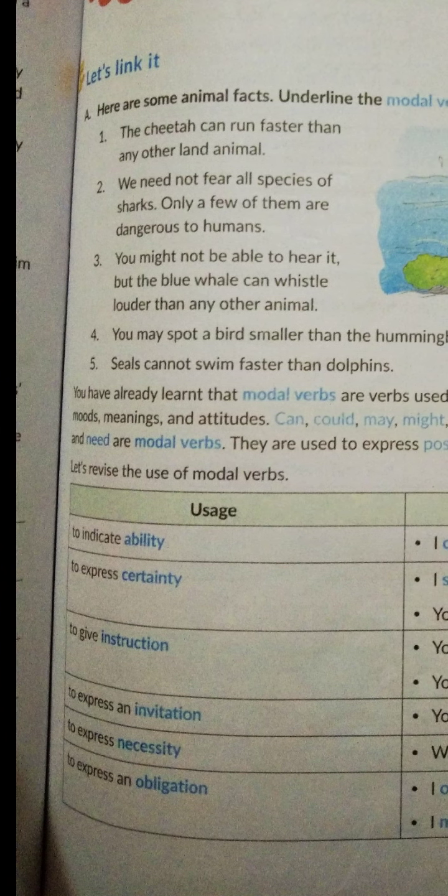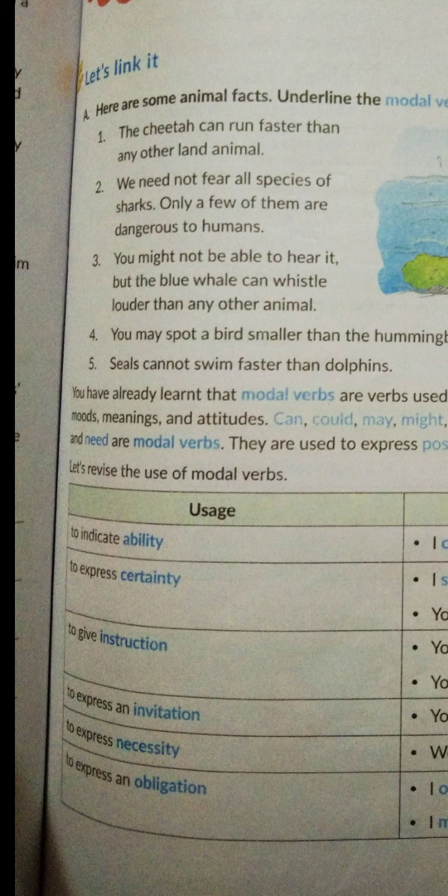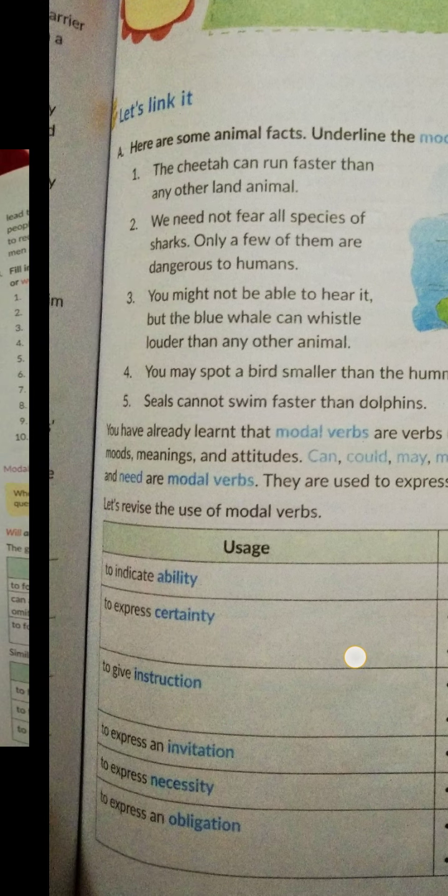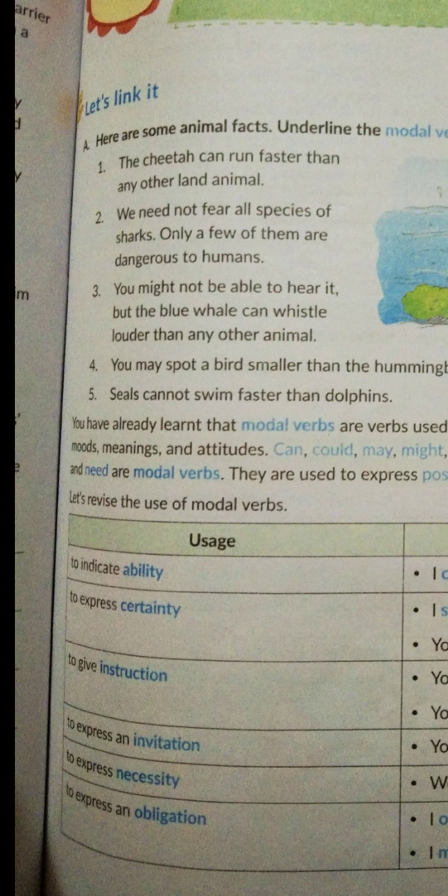So let us see here usage and examples. So the first modal verb we will see is for ability. When we have to show some ability in a given sentence, we use can. For example, I can dive. Can you? Then to express certainty, we use the modal verb shall. Like I shall score high marks. You must be the new boy. Now certainty, because we are sure that he is the new boy, so you must be the new boy.